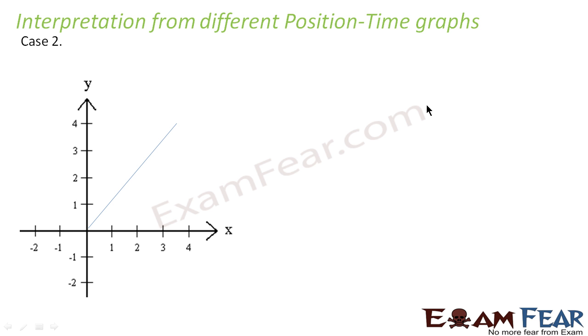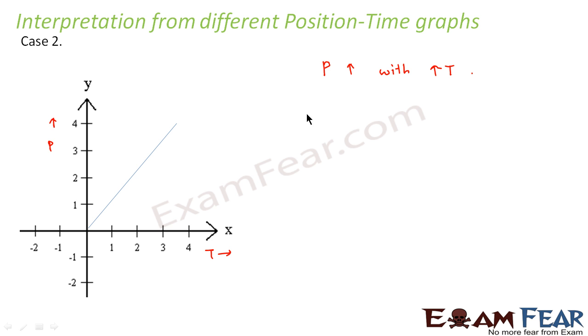Now let us look at case 2. Here we have a straight line passing through the origin, where this is my time and this is my position. Now here we have that the position is increasing with increase in time and it is a straight line. That means when the time is 1, position is 1. When time is 2, the position is 2. Time is 3, position is 3. That means it is increasing uniformly.